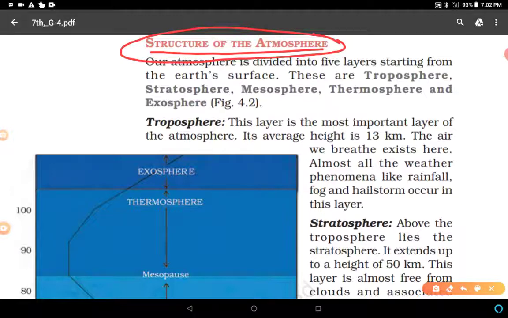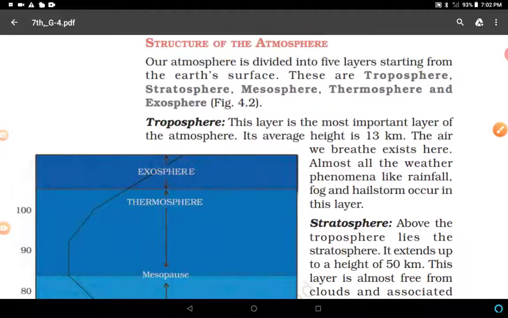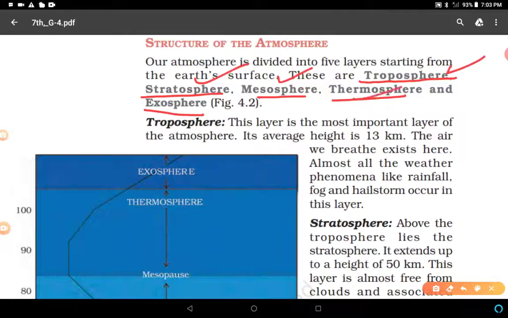What is the structure? There are different layers in the atmosphere. The main layers are troposphere, stratosphere, mesosphere, thermosphere, and exosphere. So 1, 2, 3, 4, and 5. Five main layers are in the atmosphere.